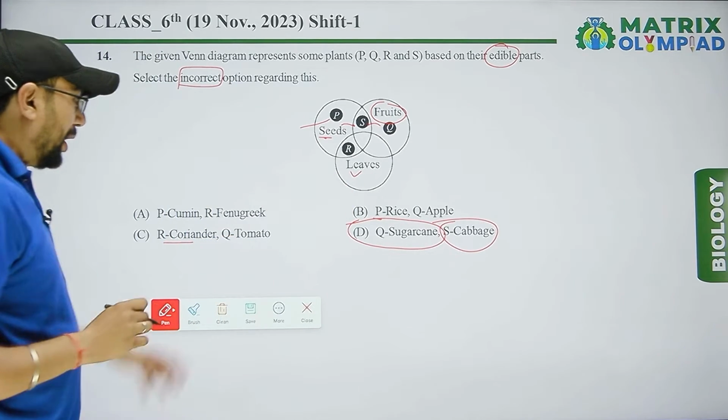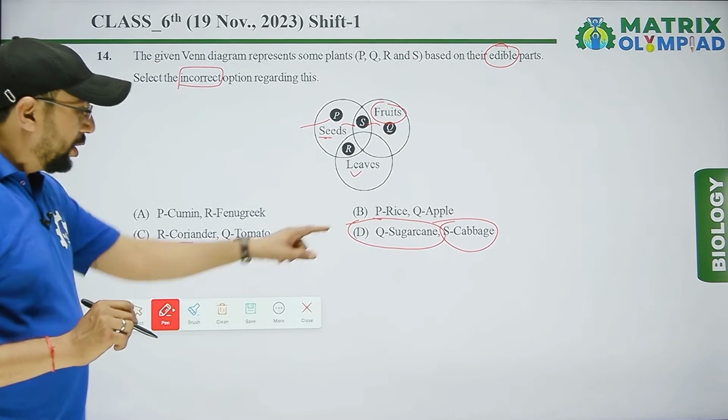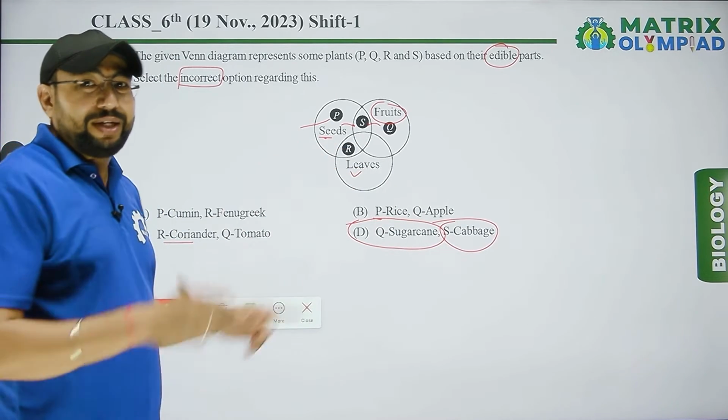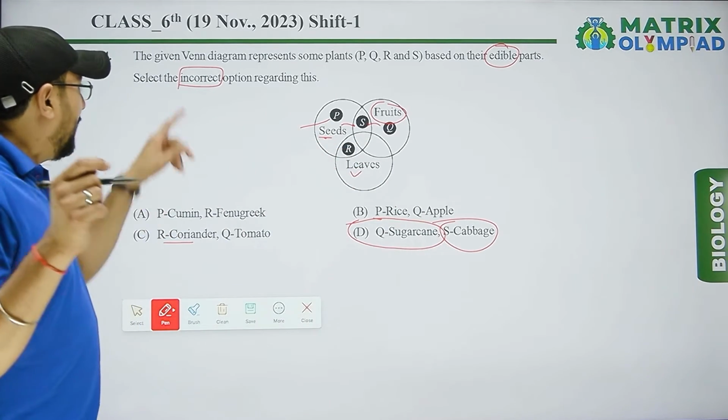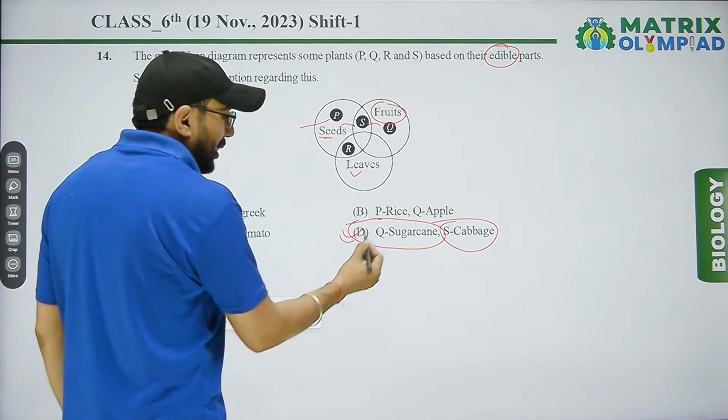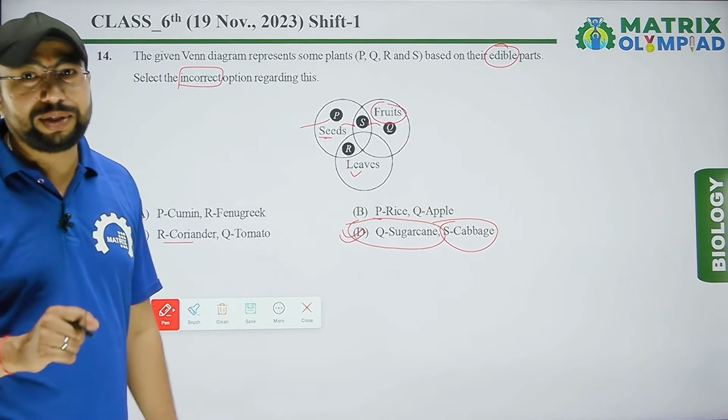So according to this situation, sugarcane and cabbage are wrong according to this Venn diagram. So our incorrect option and right answer is D. D is the right answer for this question.